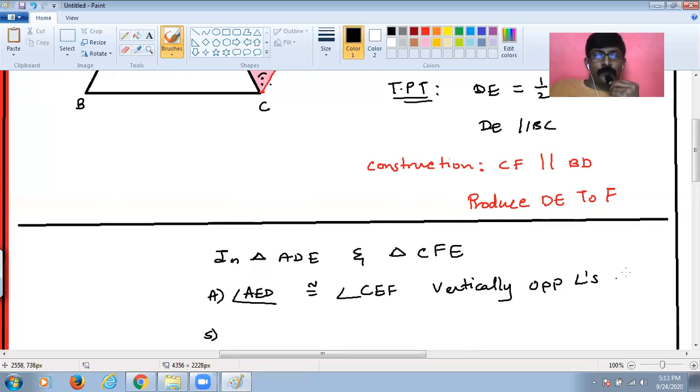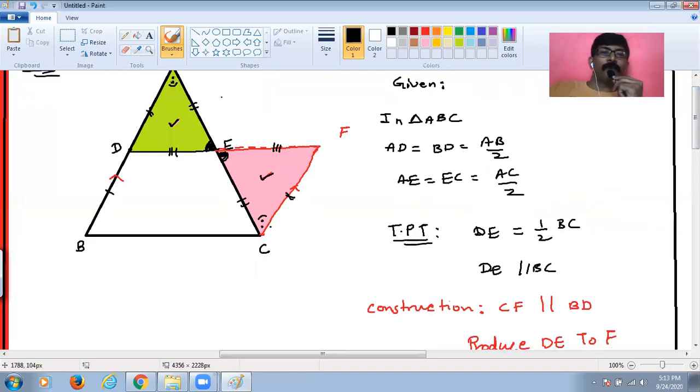Students, please write down all the reasons very carefully, because if you write wrong reasons, you get wrong marks. Then we have AE is equal to CE. It was given. AE is equal to CE, isn't it?